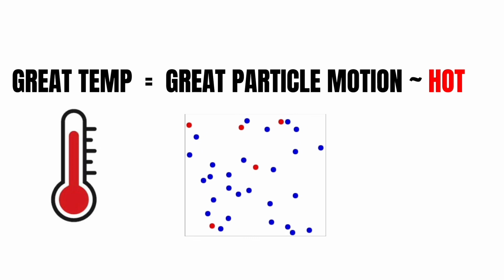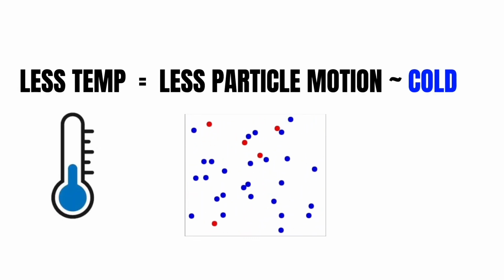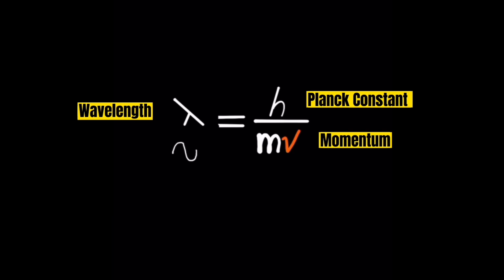Well, since 1924, with the discovery of matter exhibiting wave-like behavior depending on the magnitude of the linear momentum, scientists are able to explain the transition of matter to wave. This is the so-called de Broglie wavelength after Louis de Broglie. The momentum is also related to the temperature. Greater temperature implies greater particle motion, which means hot. Less temperature implies less particle motion, which means cold. Therefore, from the equation, we can conclude that the less particle motion, the longer the wavelength.